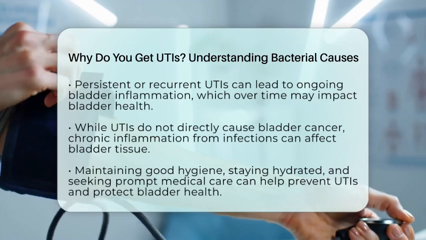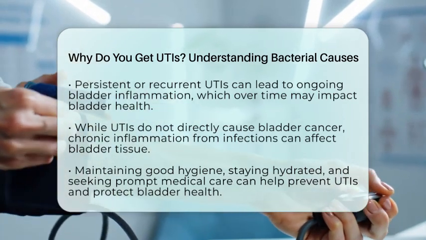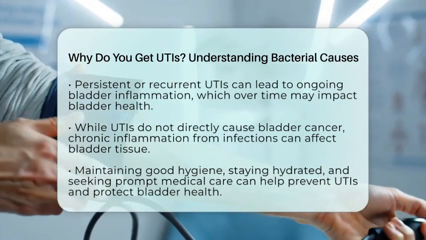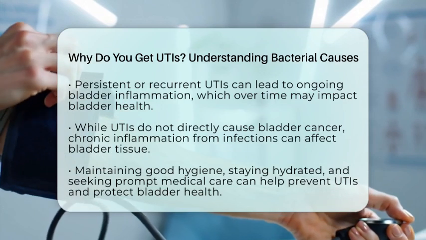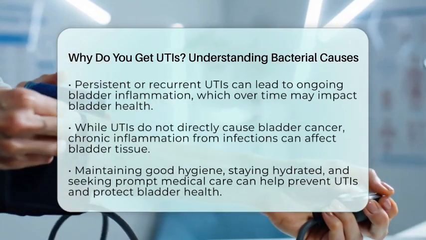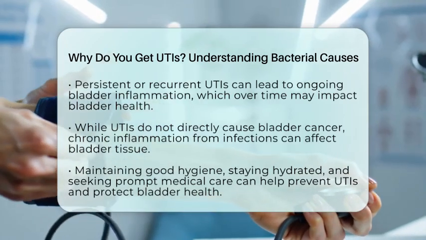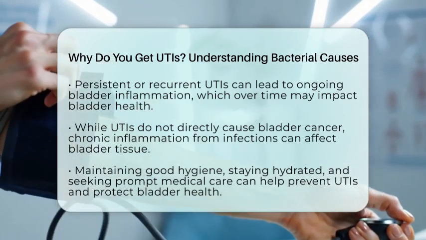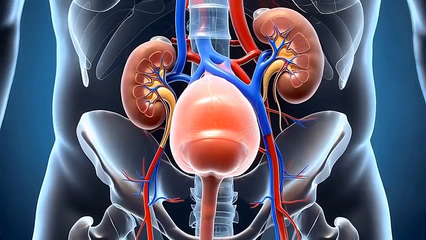They originate from the gut and genital area, cling to the bladder lining using specialized structures, and multiply, sometimes evading your immune system. Knowing how these bacteria cause UTIs helps you take steps to prevent infection and maintain healthy bladder function. Always consult a healthcare professional for personalized advice and treatment options.